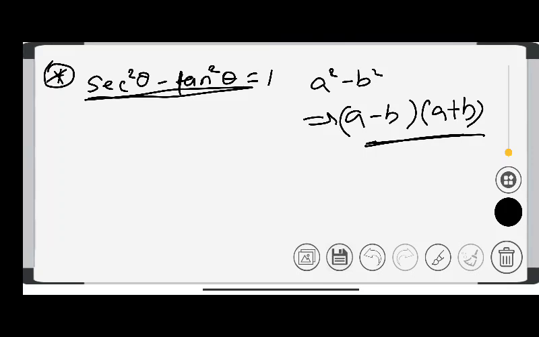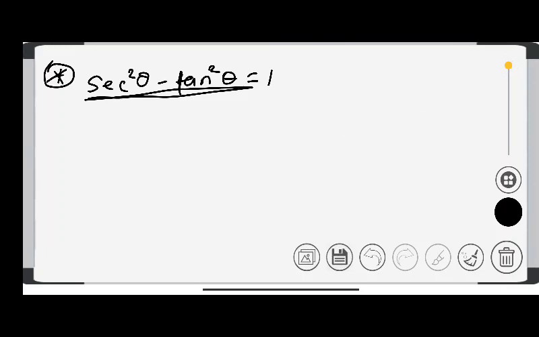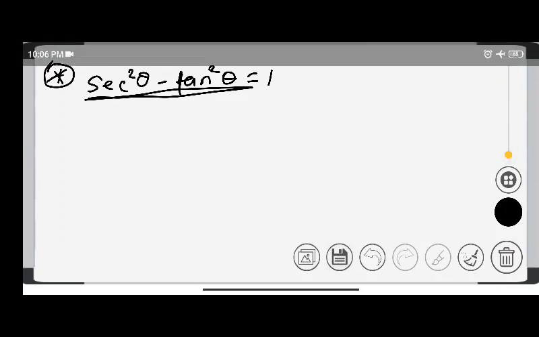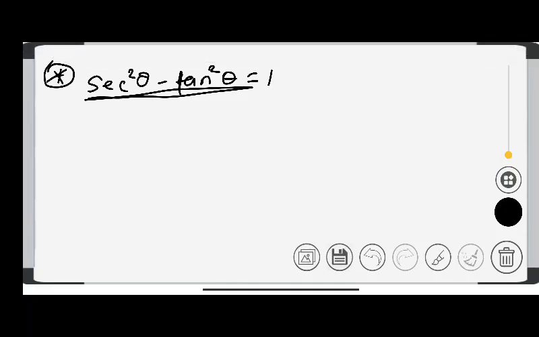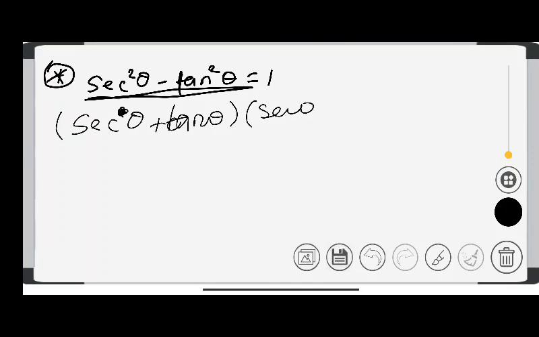Yeah, right. So you can write this as sec theta plus tan theta and sec theta minus tan theta is equal to 1.